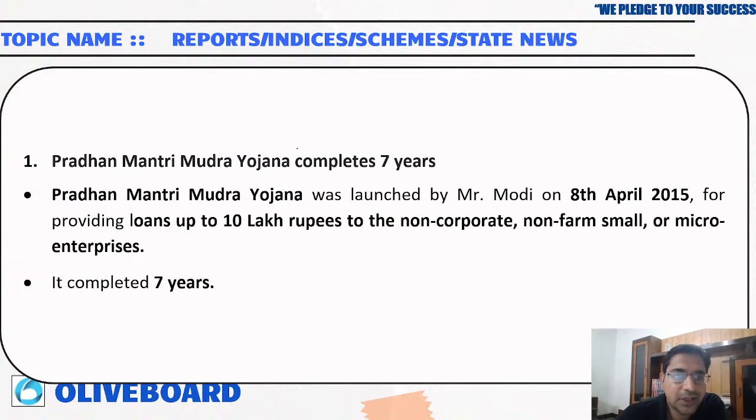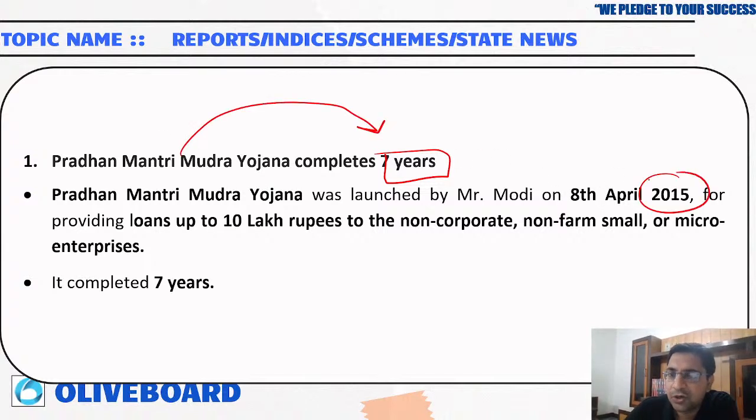Then Pradhan Mantri Mudra Yojana has completed 7 years. Since it has completed 7 years, a question can come. They can ask what types of Mudra loans there are, Shishu, Tarun and so on. So you should know that Pradhan Mantri Mudra Yojana has completed 7 years. It started in 2015 and right now 2022 is going on.